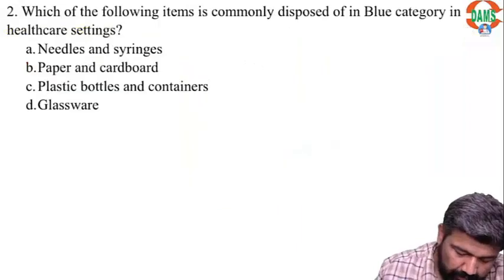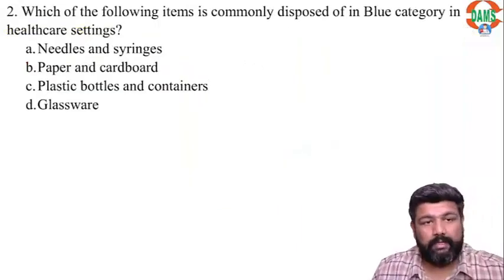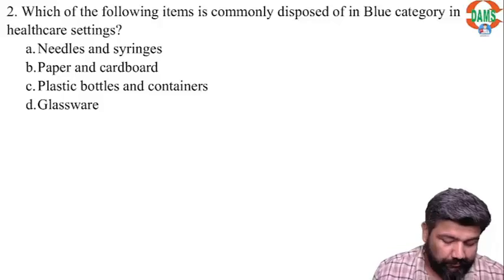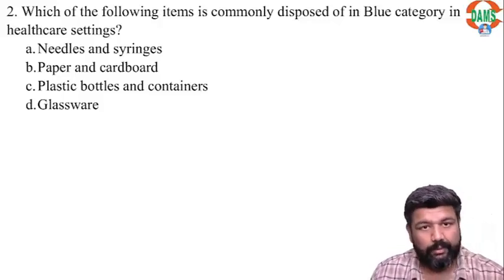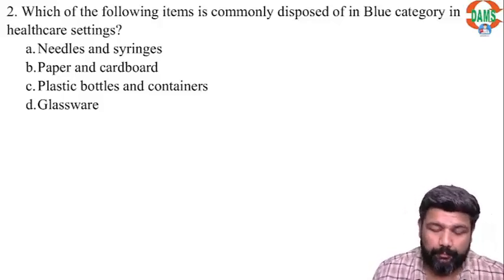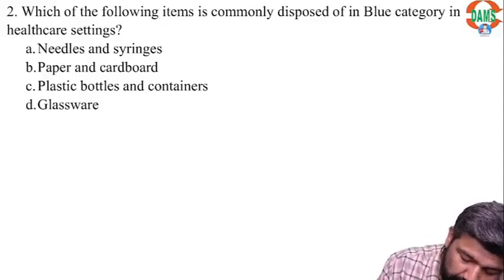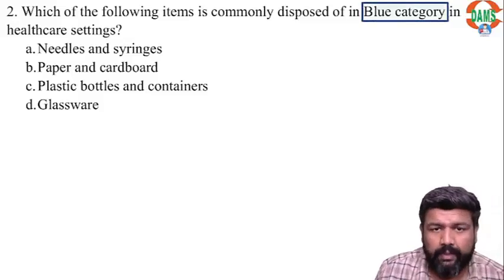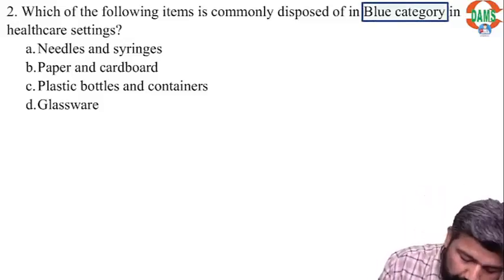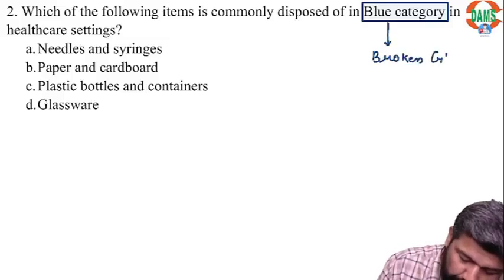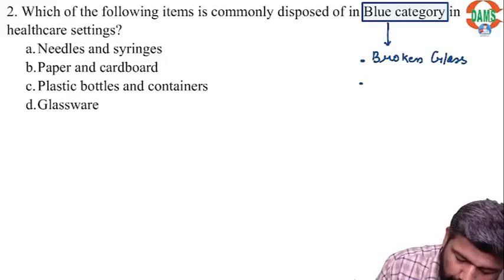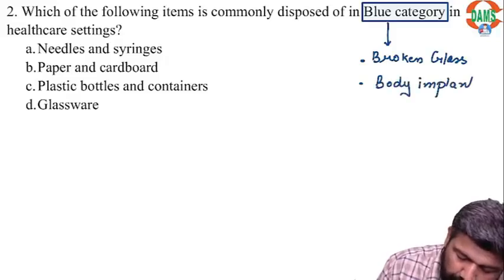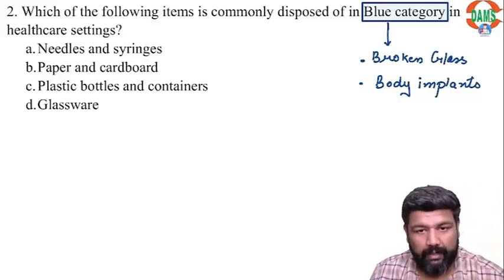Now guys, coming to the next question. Which of the following items is commonly disposed of in blue category? Here we are talking about blue category. So what goes in blue category? Broken glass and body implants.